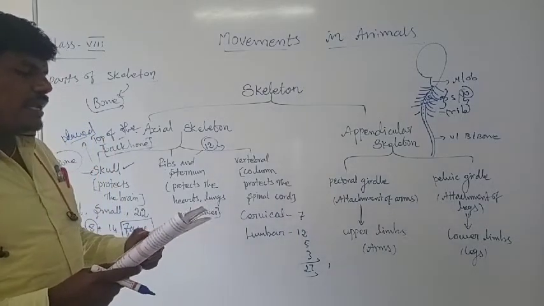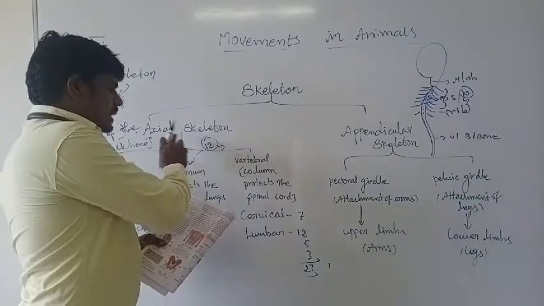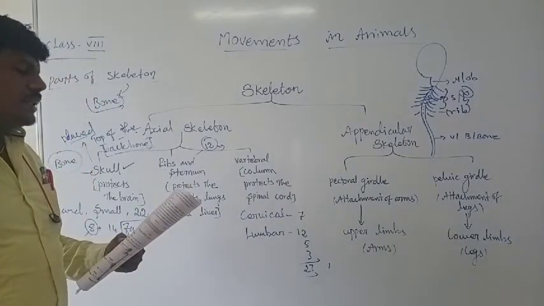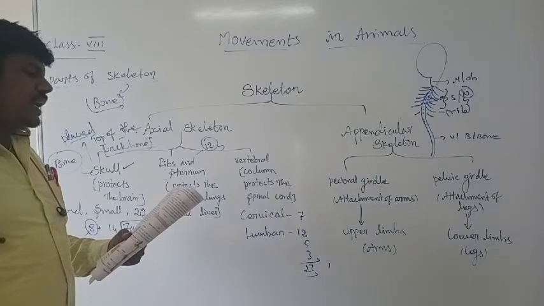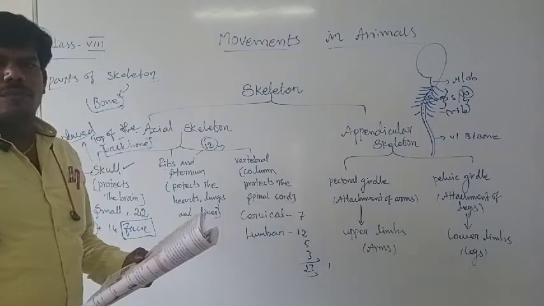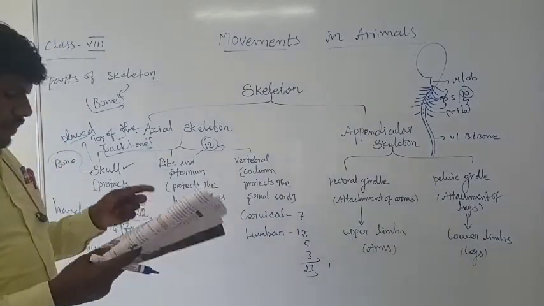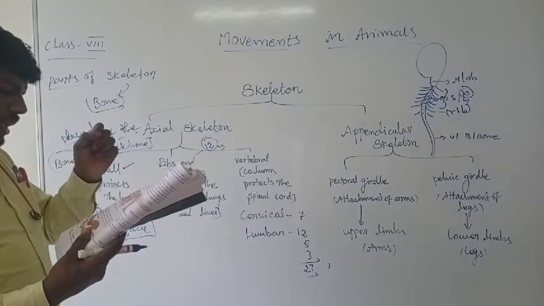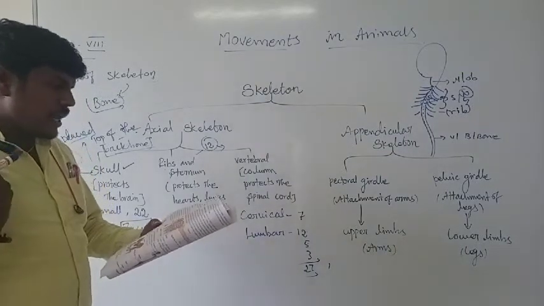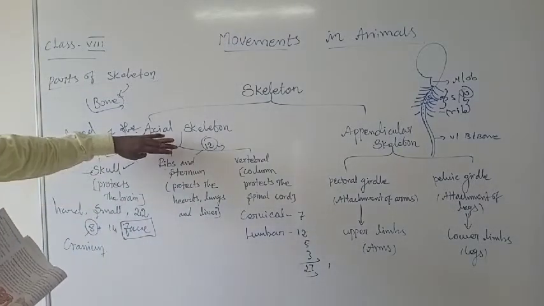The structure that connects the appendages to the axial skeleton. Specifically, the appendicular skeleton comprises the shoulder girdle, the arms, wrist and hand bones, the pelvic girdle and leg, ankle and foot bones. So these are the bones we consider in the appendicular skeleton. The appendicular skeleton consists of the bones in the appendages of the body, as well as the structures that connect the appendages to the axial skeleton.